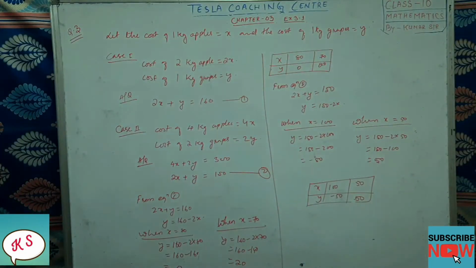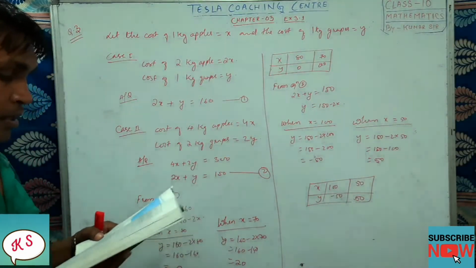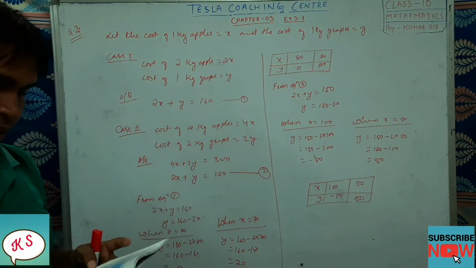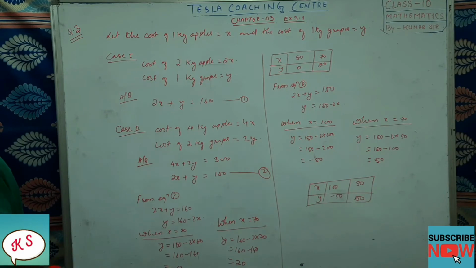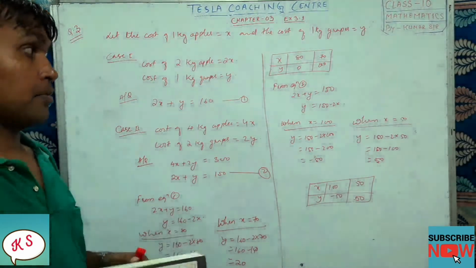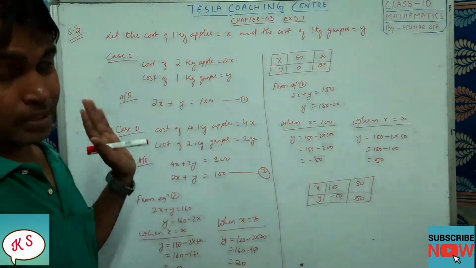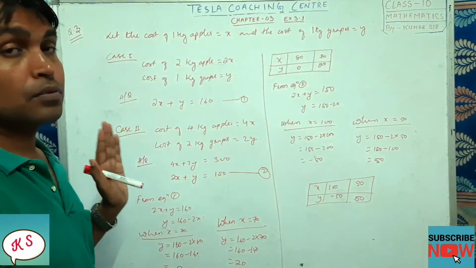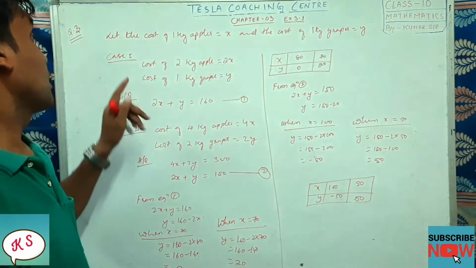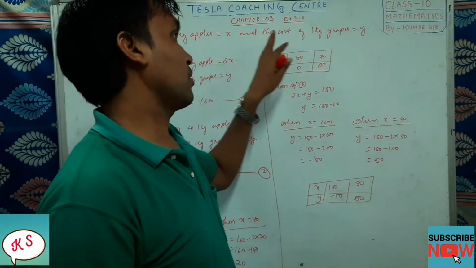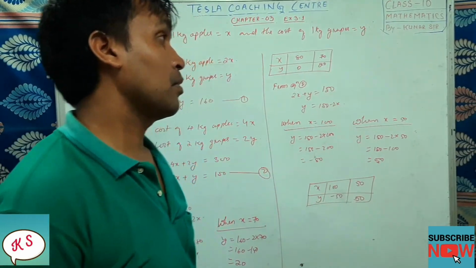Do question number 3, the last question of this exercise. The cost of 2 kg apple and 1 kg grapes on a day was found to be 160 rupees. First of all, to find the cost of 2 kg apples or grapes or anything, we have to know the cost of 1 kg. So let the cost of 1 kg apple be x and the cost of 1 kg grapes be y.